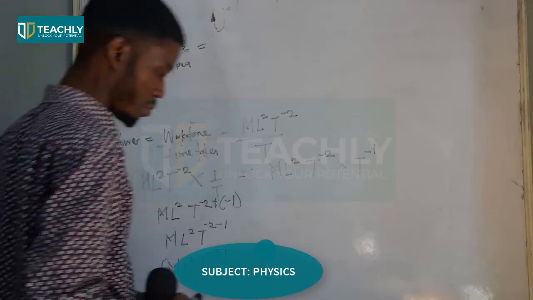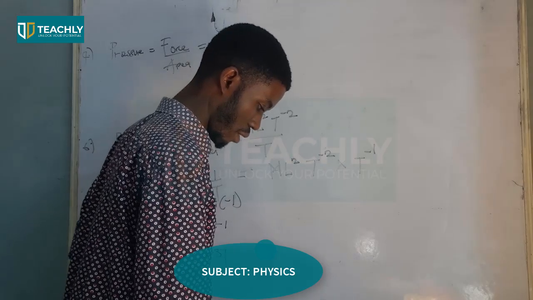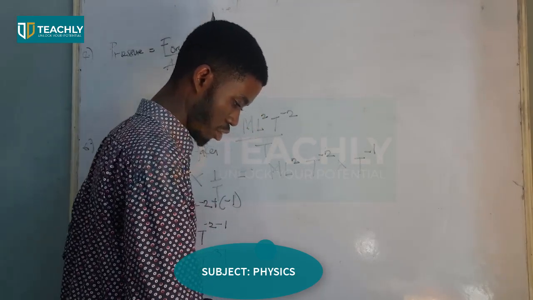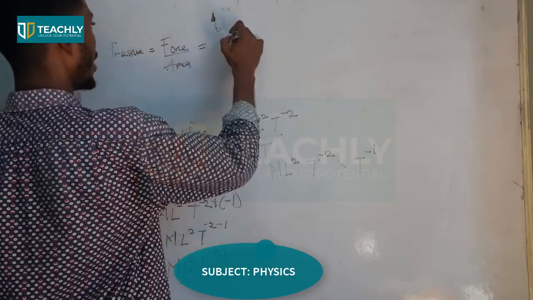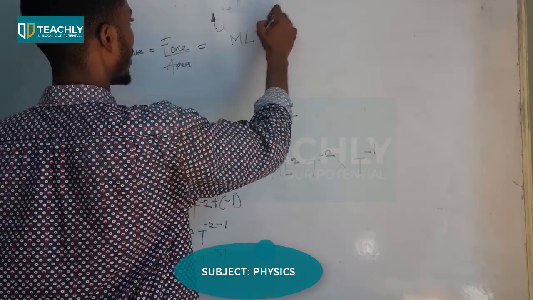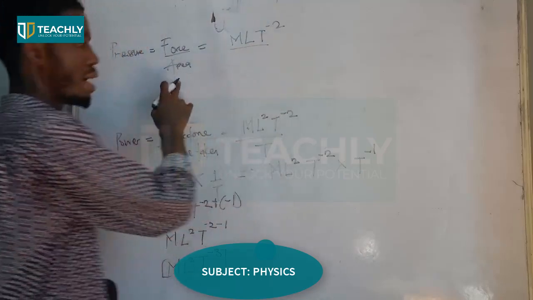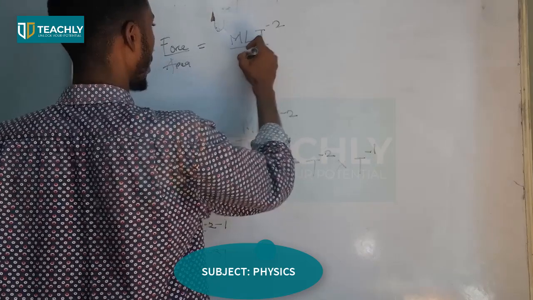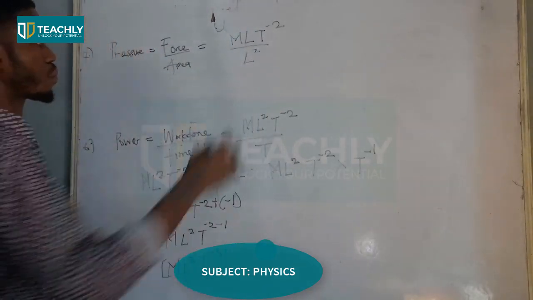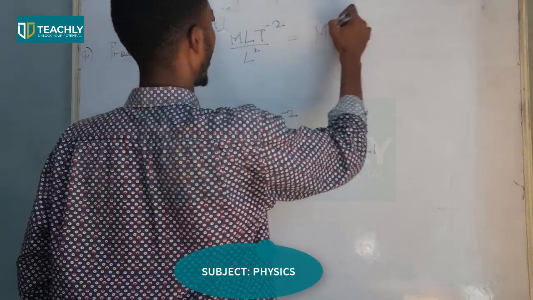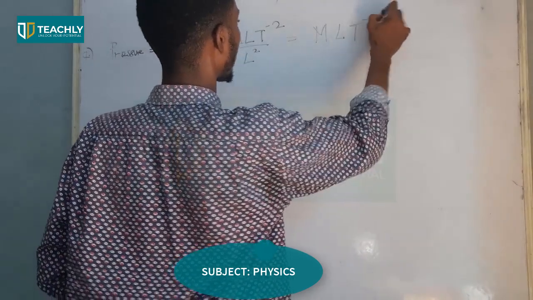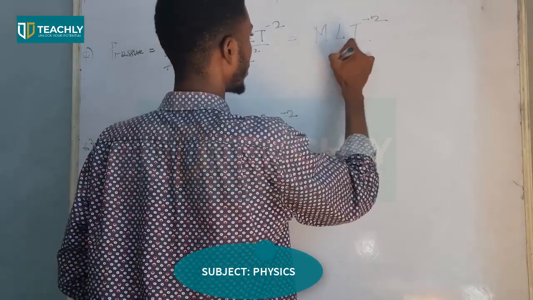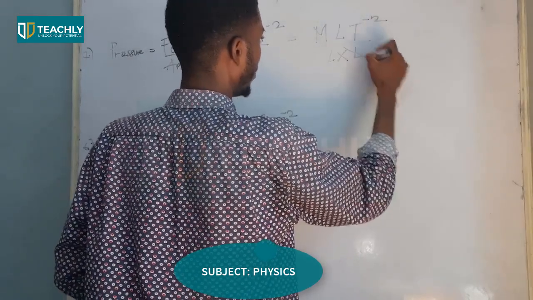Force is MLT raised power minus 2, over our area, which is L squared, right? On further simplification, MLT raised power minus 2 over L raised power 2. We'll say L times L, so L will cancel L here.